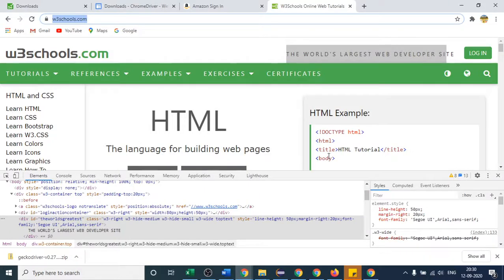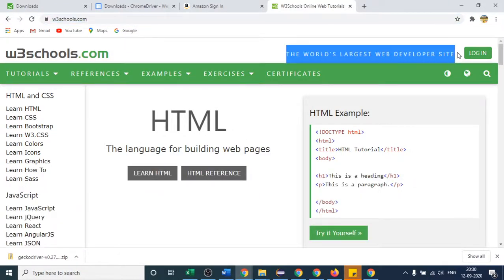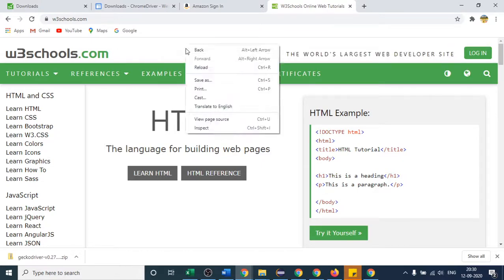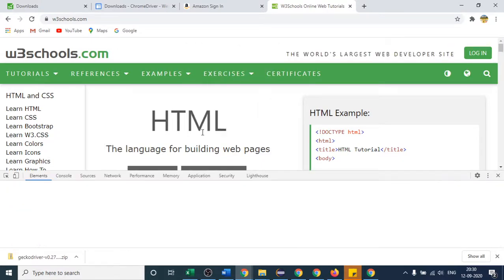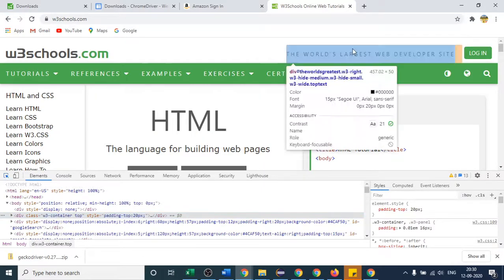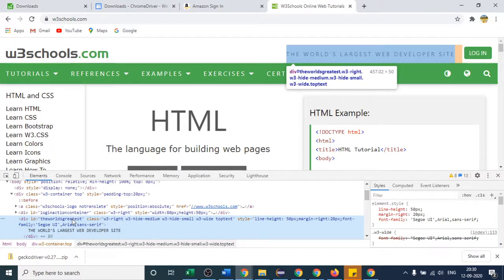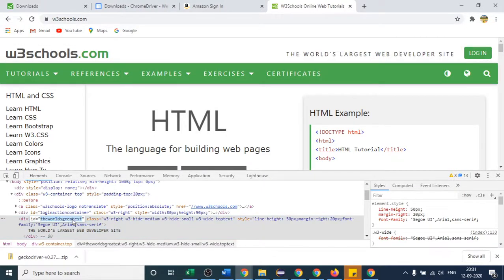I have to get the text of this element in my console. I will right click first so that I can see the coding part of that web element. I will click this button, and you will see this is the ID. So I will double click it and copy this.